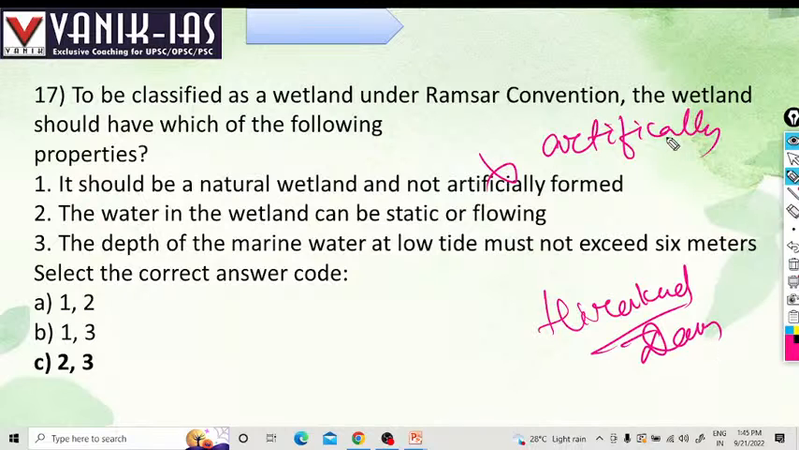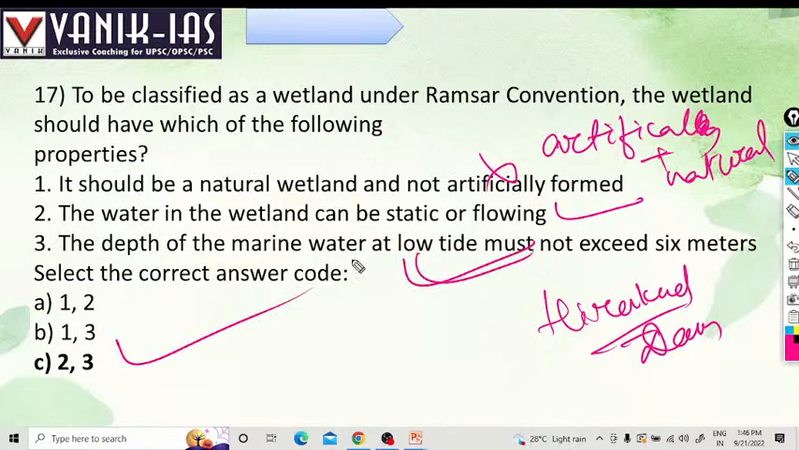So it is not only artificial or only natural. Both artificial and natural can be declared as wetland. The water in the wetland can be static or flowing. Yes, it can be static or flowing. The depth of the marine water at low tide must not exceed 6 meters. Yes, must not exceed 6 meters. That is also right. So 2 and 3 options are right regarding Ramsar Convention.